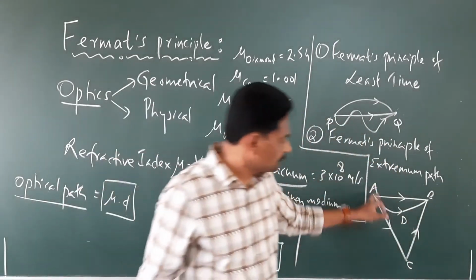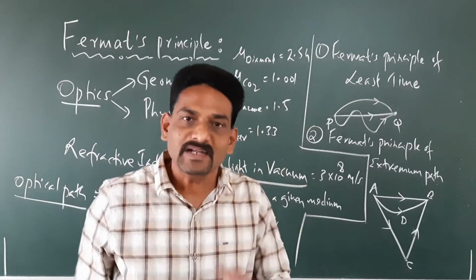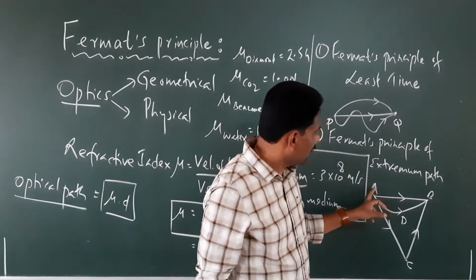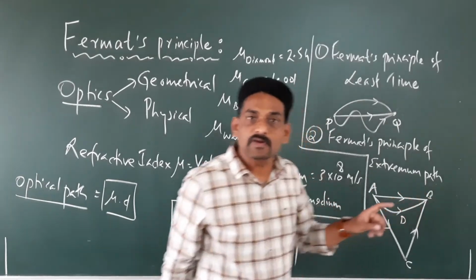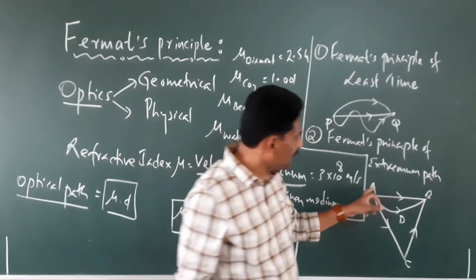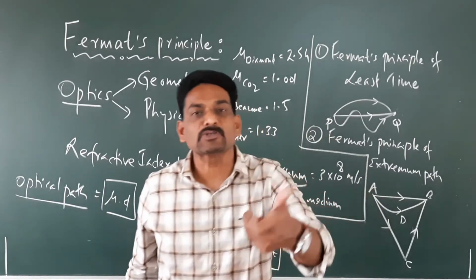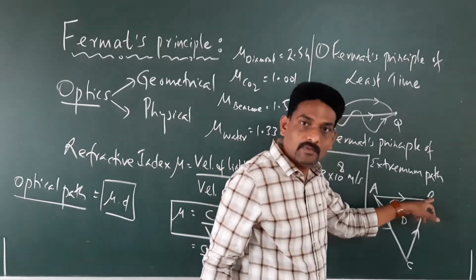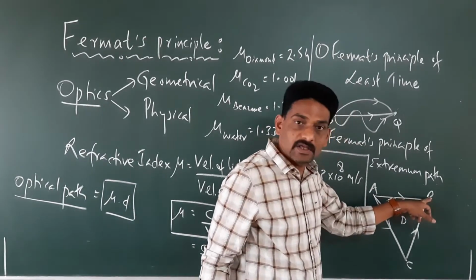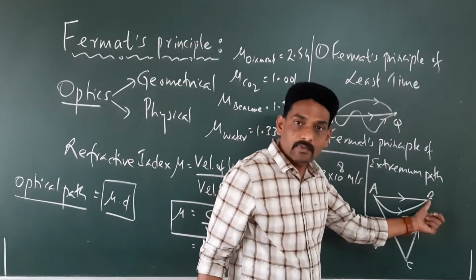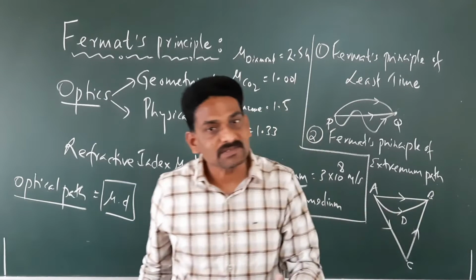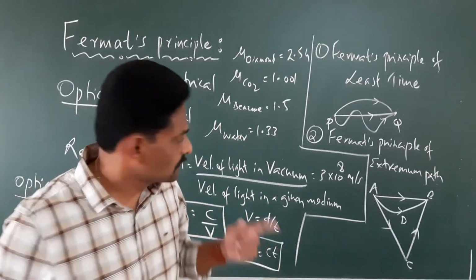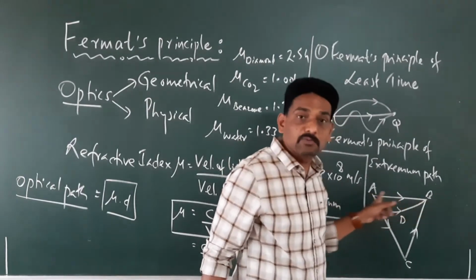let's look at this diagram. Here, let's say the ray of light is going to travel from the 2 points A to B. For the ray of light to travel from point A to B, there are n number of possibilities. It can travel straight from here to here. If it travels straight, we know that it's a straight line, so it is going to be the shortest distance. Therefore, the time taken is going to be minimum, right?